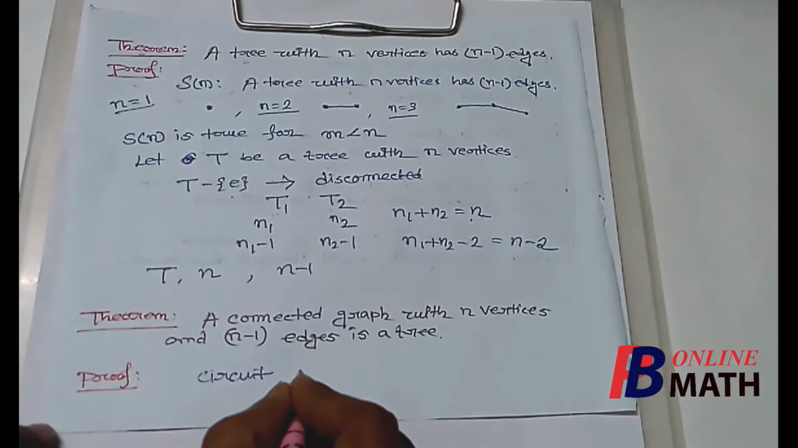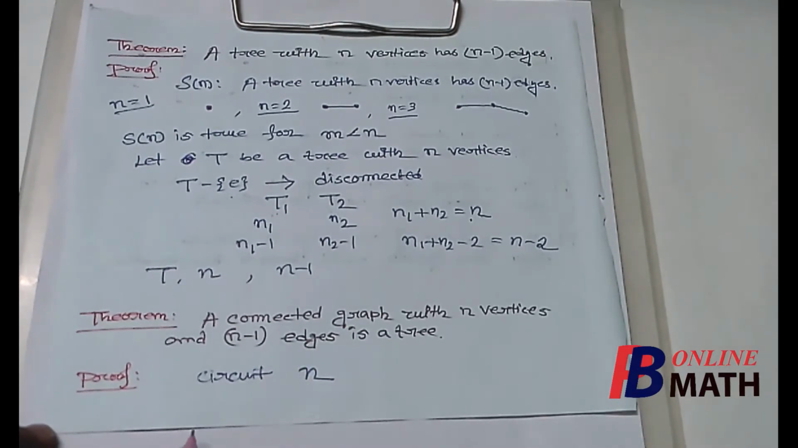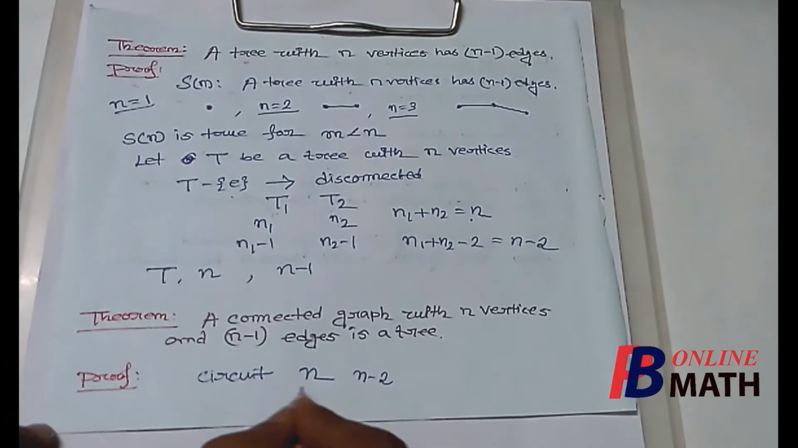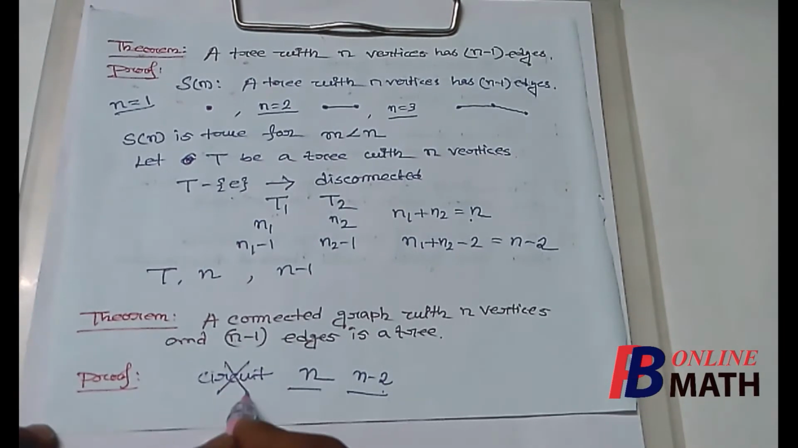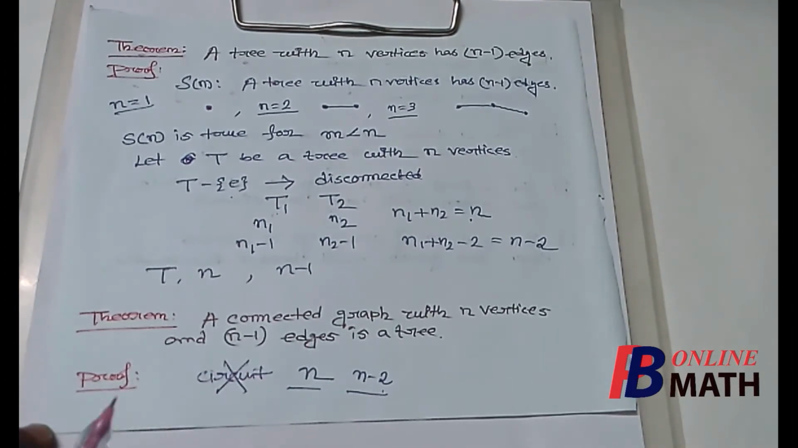So then the number of vertices in this graph will be n, and the number of edges will be n minus 1 minus 1, which is n minus 2. So the graph is still connected, which has n number of vertices and n minus 2 number of edges. This is impossible because we know from a previous theorem that a connected graph with n vertices has at least n minus 1 number of edges. So this is a contradiction. That means the graph contains no circuit. Therefore this is automatically a tree. That completes the proof. So the complete proof has been left as an exercise. You can easily prove that.